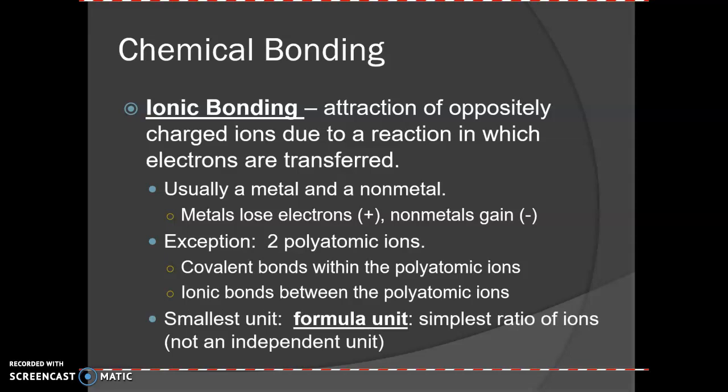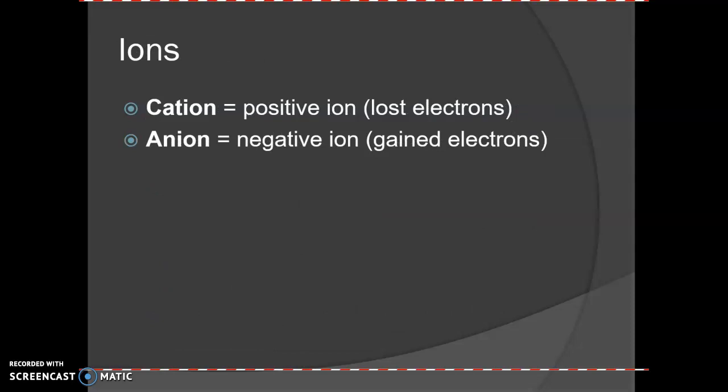The smallest unit for this is not actually a unit, it's actually a ratio. So when we write table salt, we always write it as NaCl. It does not mean that you have a little marriage of one sodium and one chlorine that are floating around together as a partnership. What it means is that you have a big crystal with lots of sodiums and lots of chlorines, but the ratio of ions is 1:1. So for every sodium, there's also a chlorine. So the formula unit is actually a ratio of ions within the crystal. And it's not an independent unit. Independent means it exists all by itself. So like I said, it's not like a little family of ions floating around together. It's a ratio.